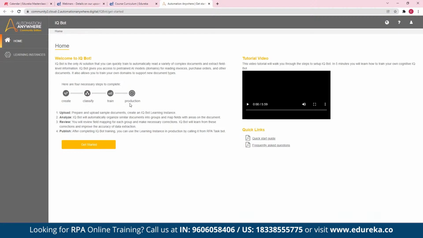So these are the 4 different steps you have in the IQ Bot. One is create. In the create phase, you will give the input to the IQ Bot, and by itself it will classify and extract the data using machine learning and AI technology. In the third step, it will give you the option to review the extracted data. When you correct that extracted data, it will store the corrections. And finally, when you feel your IQ Bot is extracting the right data, you can move that to production. So these are the 4 different steps you have in the IQ Bot.